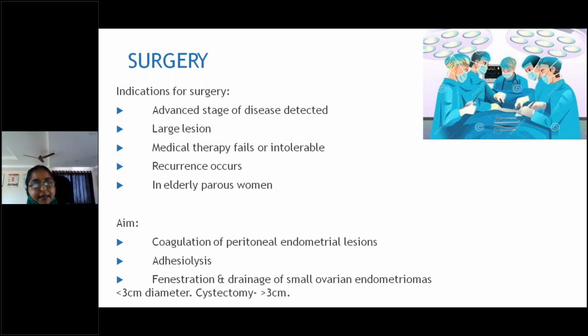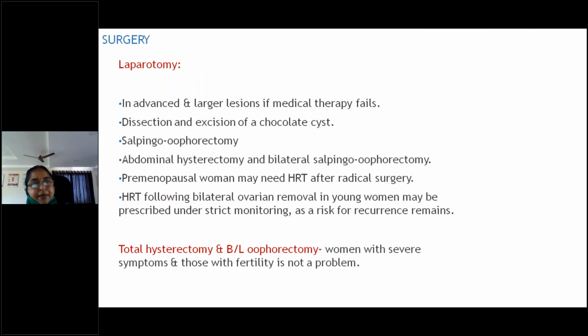therapy phase. We go for surgery. Laparotomy can be done. We can do dissection and excision of the chocolate cyst, salpingo-oophorectomy, and abdominal hysterectomy with bilateral salpingo-oophorectomy can be done. These are the definitive surgeries we can do.